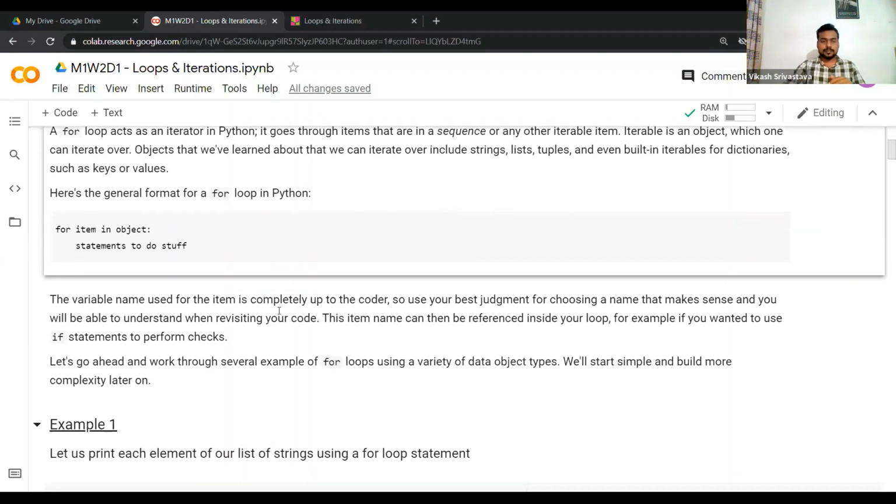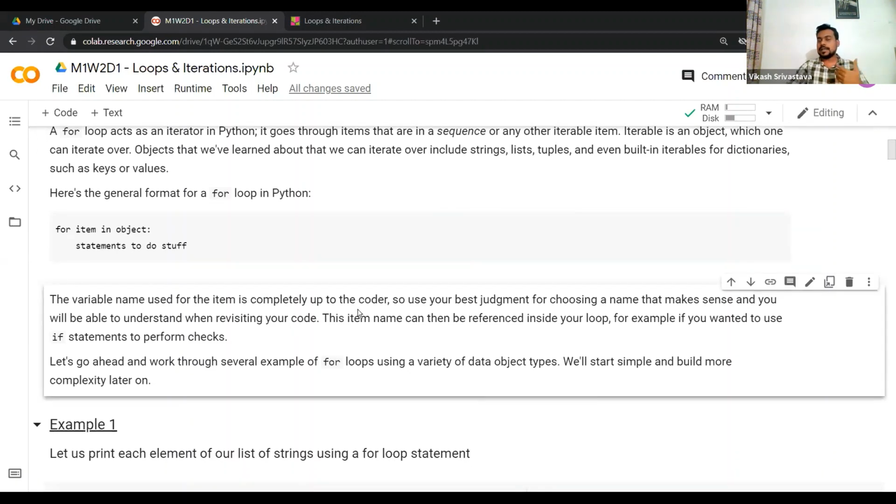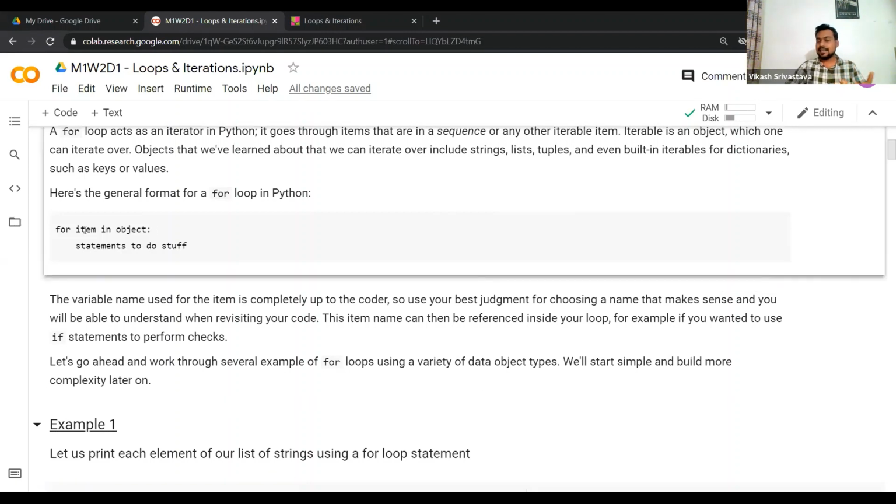Okay, so the variable name used for the item is completely up to the coder, right? I can write here elm or element or whatever we want to use at our own discretion. We are totally free to do that, but the best idea is to choose a variable name which makes more sense. For example, let's say you are iterating over a list of countries. Ideally you should write for country in and then your list of countries. So choosing a name is up to you, whatever makes the best sense according to you.